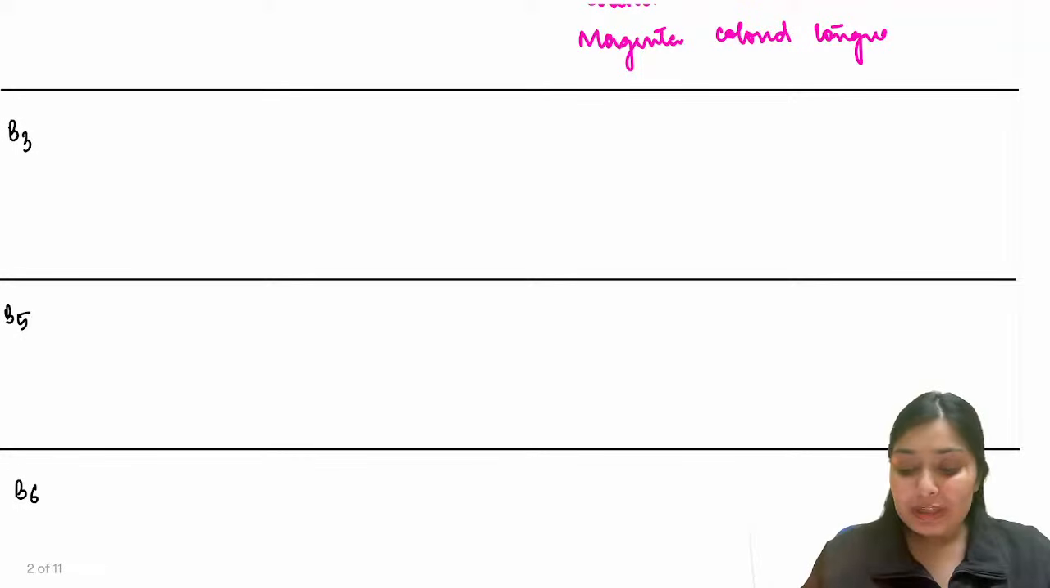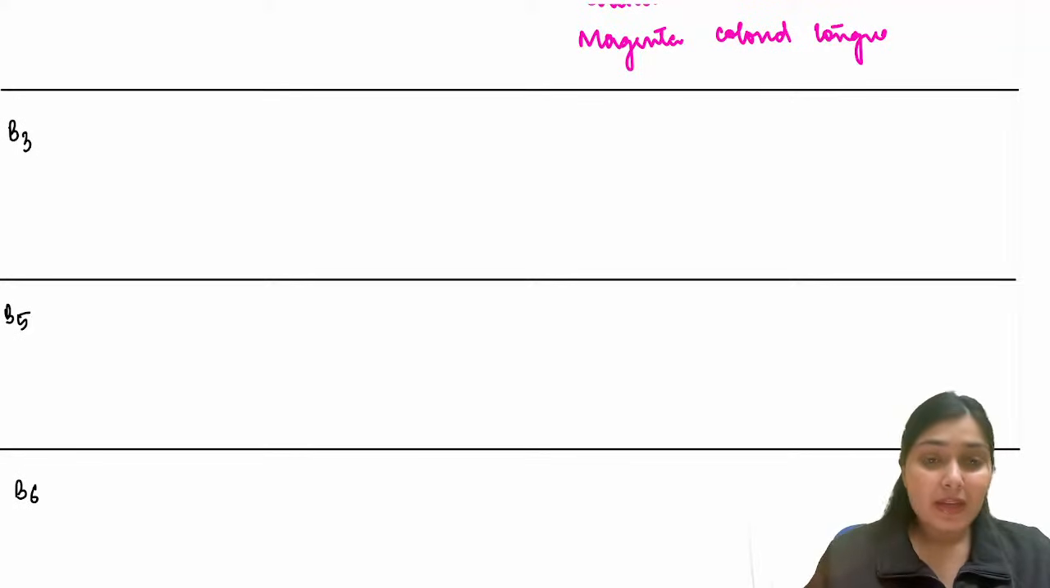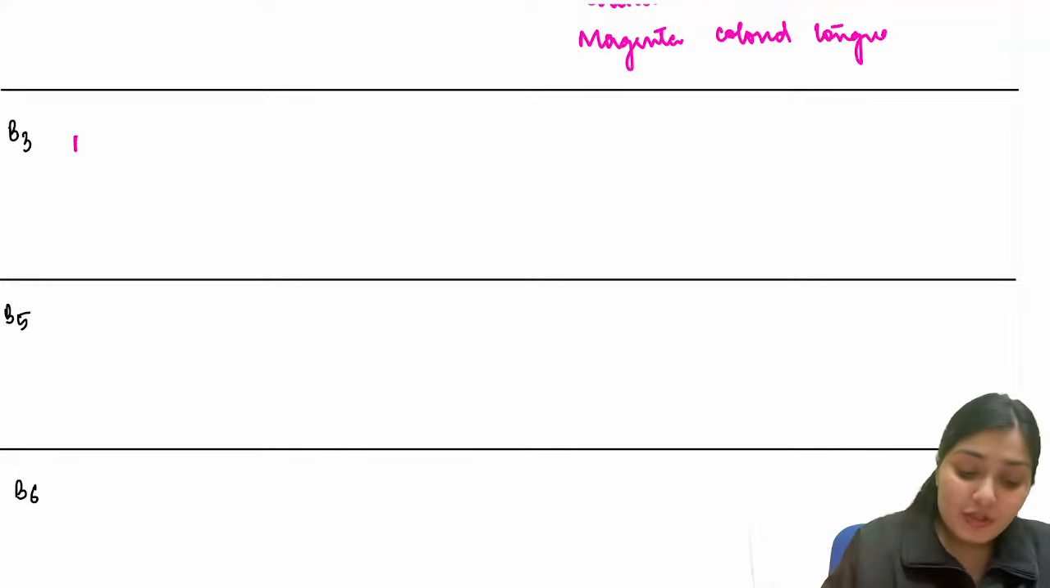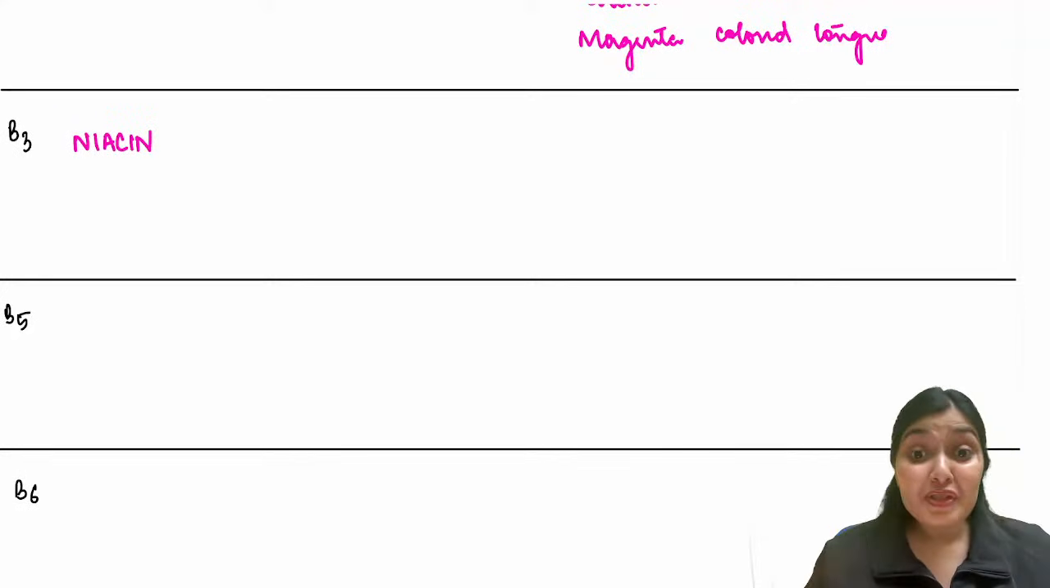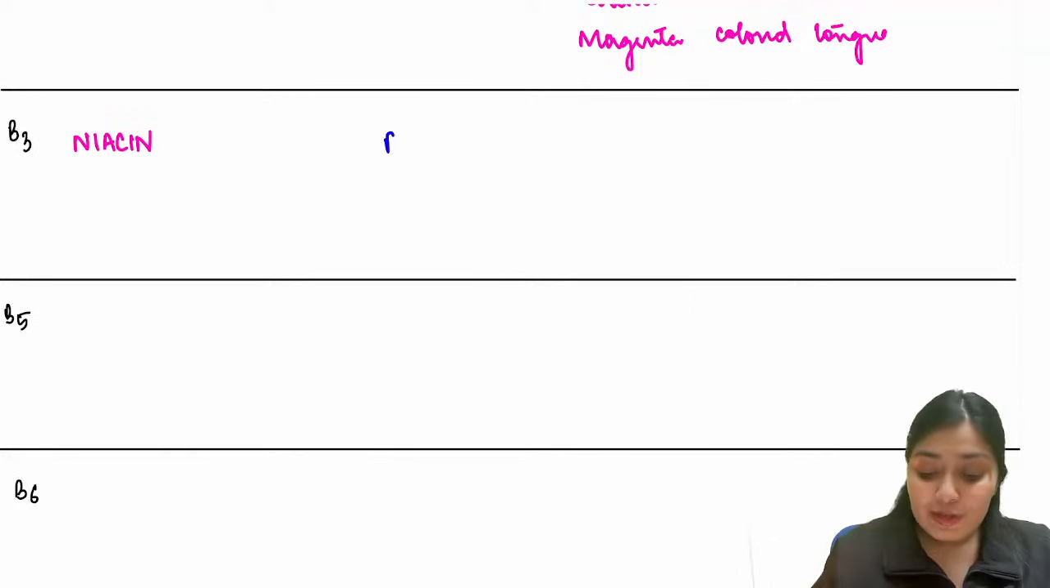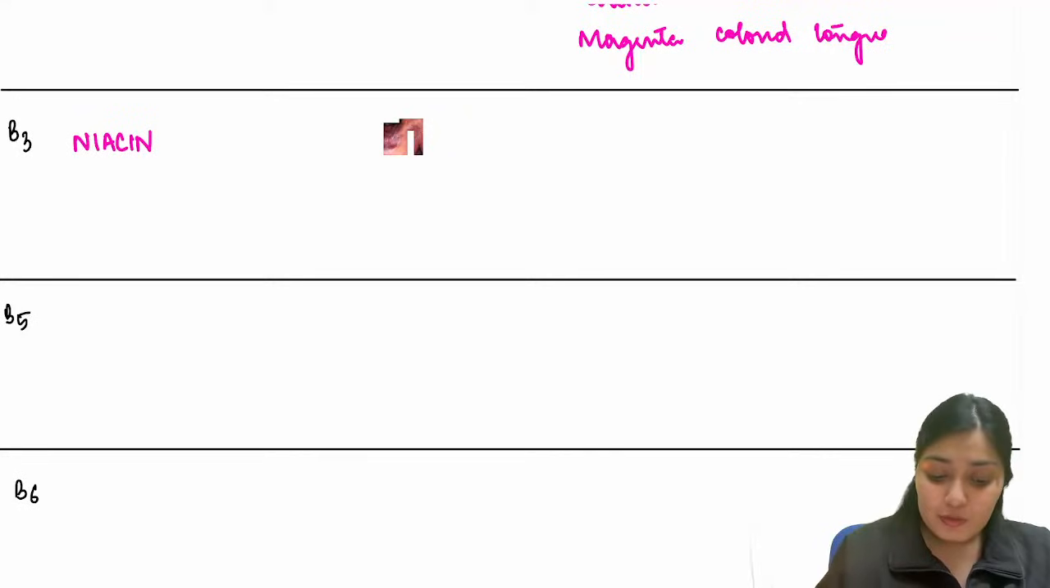What is the name of B3? B3 is nothing but a very important niacin. And we all know niacin deficiency causes which deadly disease? It is pellagra, right? So in niacin deficiency, you see pellagra.